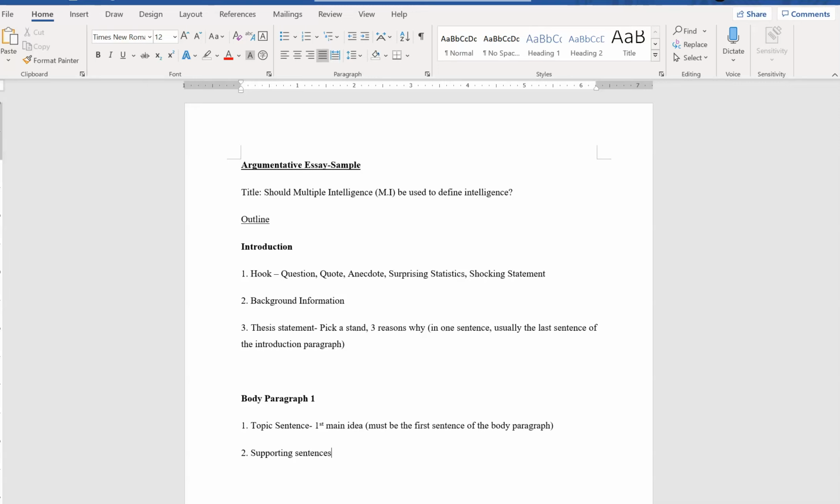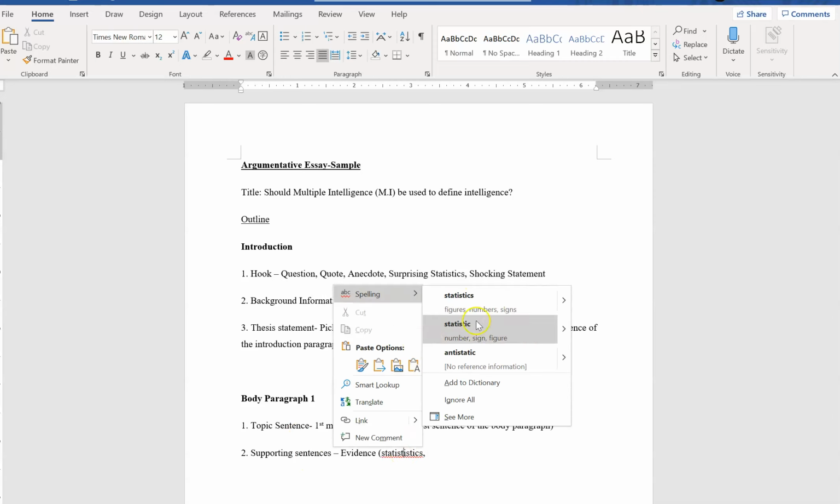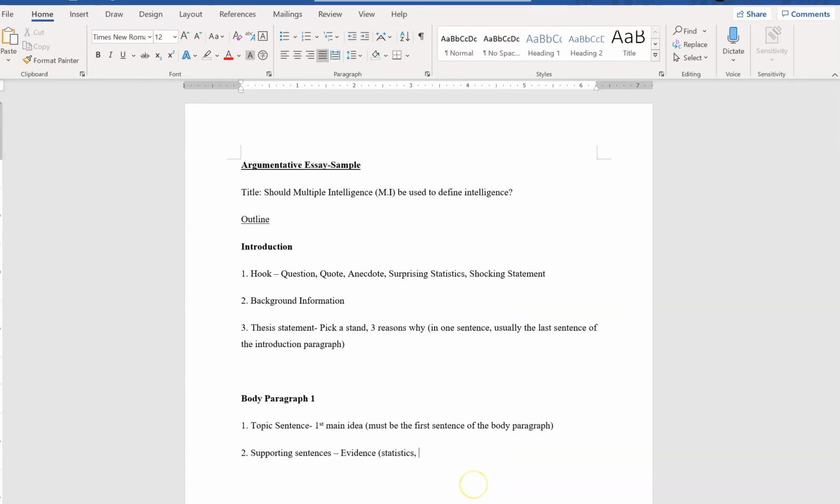Okay, these are actually evidence. For it, you can put statistics. You can put, sorry, there's an error here. Put statistics. You can put examples, explanations. You can put research. Okay, so this is evidence. So the evidence is very important because the supporting sentence must support your main idea, your first main idea.